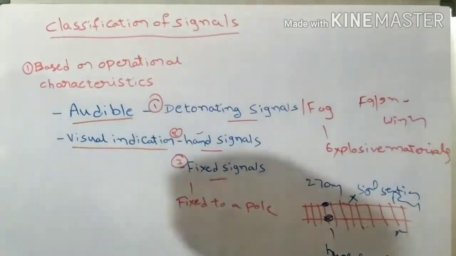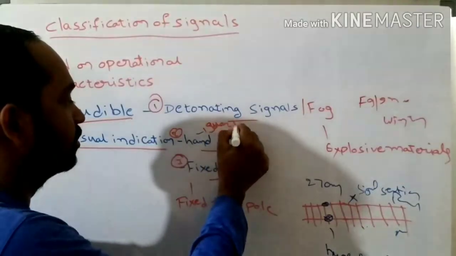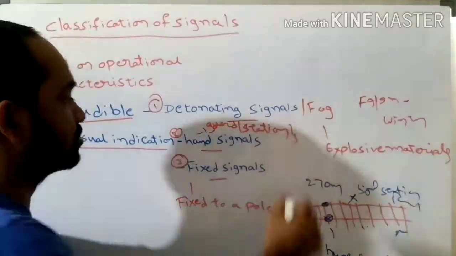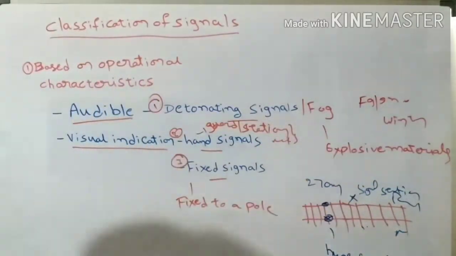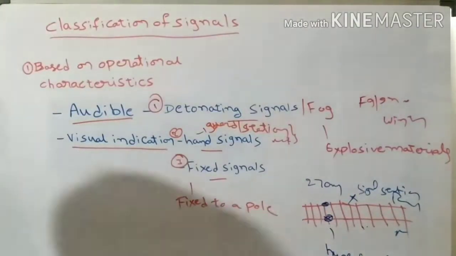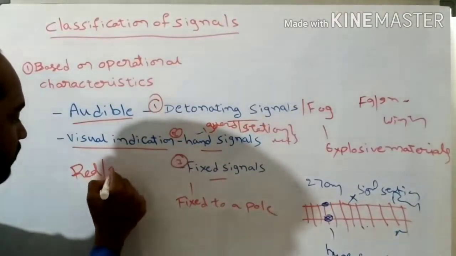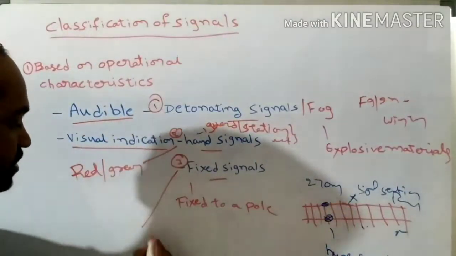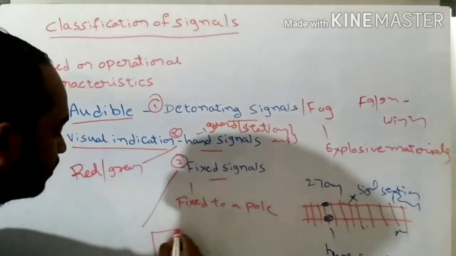And hand signals means these signals are operated by hand by the guard or station master. Okay now, so that's why they are called hand signals. The hand signals are signals sent with the help of flags. A red flag or green flag will be used in the case of hand signals, and in the case of fixed signals, a pole will be there. Upon the pole, flags or wings may be provided.